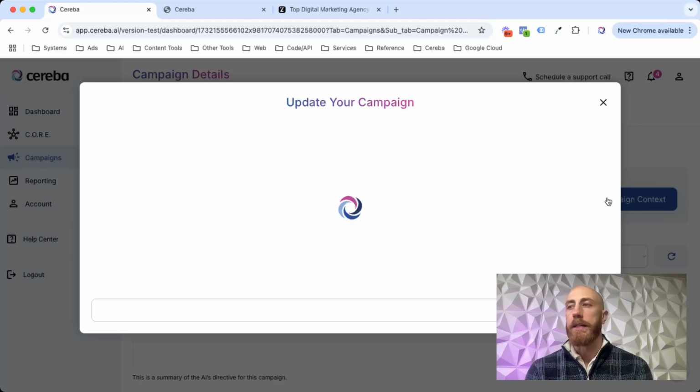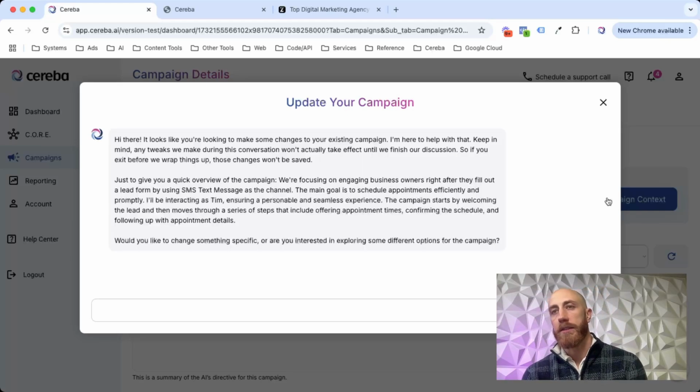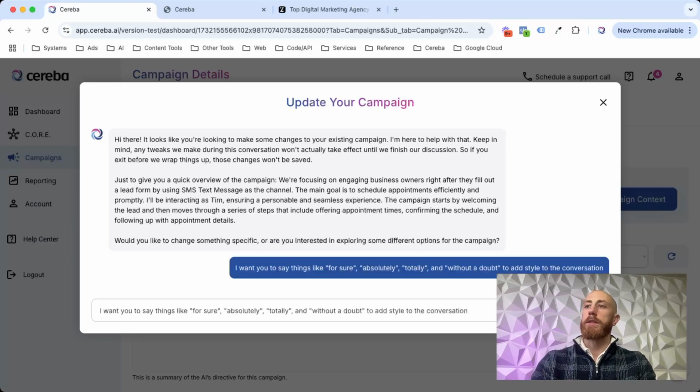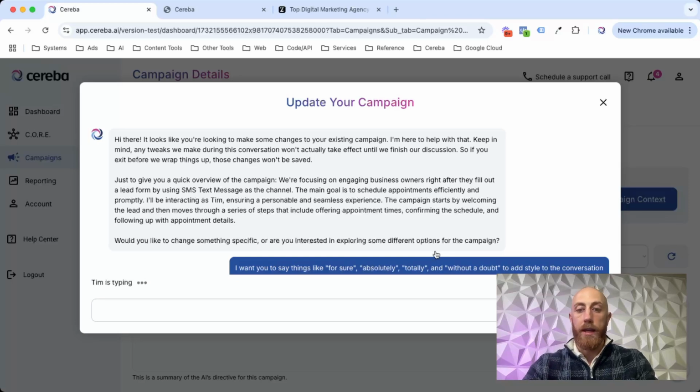And you can very easily just say, hey, I don't want you to say this type of thing anymore. I want you to say this type of thing instead. And you can basically provide that type of content. I want you to more often say things like for sure and absolutely. Let's think of another one. Totally. And without a doubt, to add style to the conversation, right? Then any type of changes like these, it's going to apply just to your campaign here.